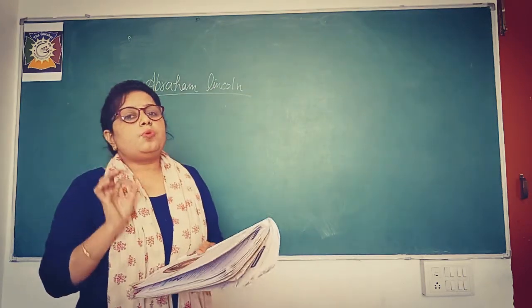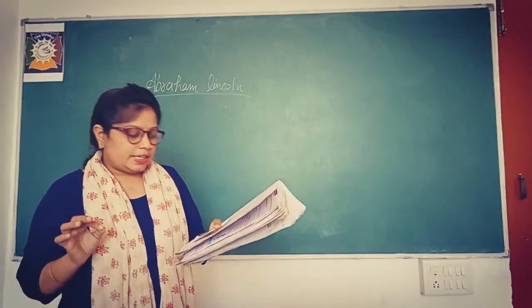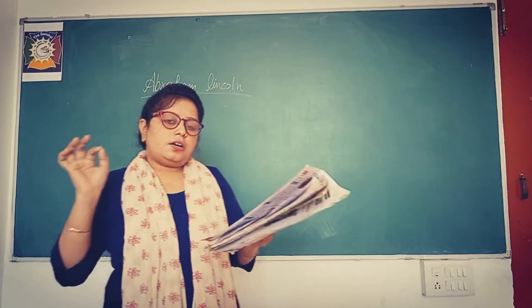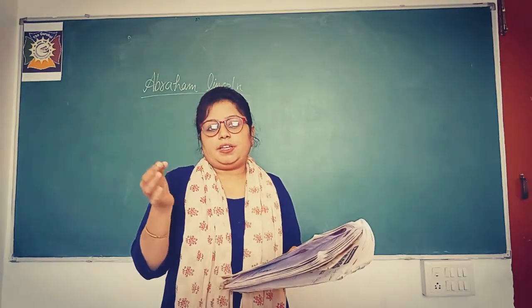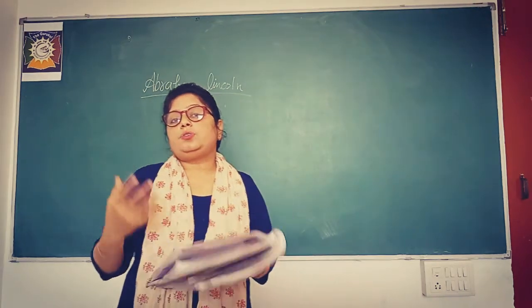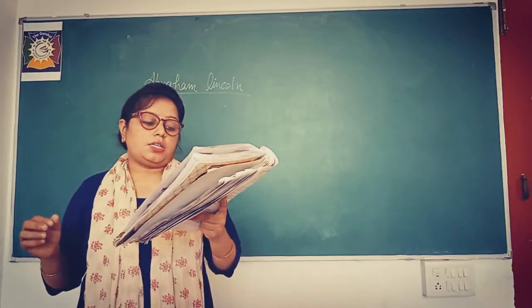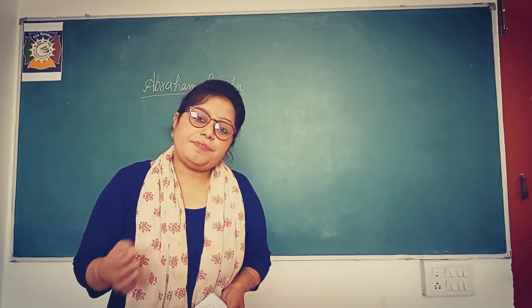This one is the most important question. What kind of bad act regarding slaves was running in America, in the southern part of America? What was that? That was the practice of slavery.